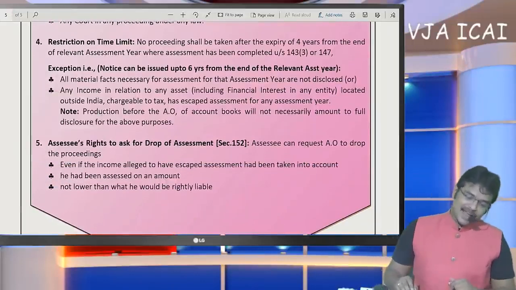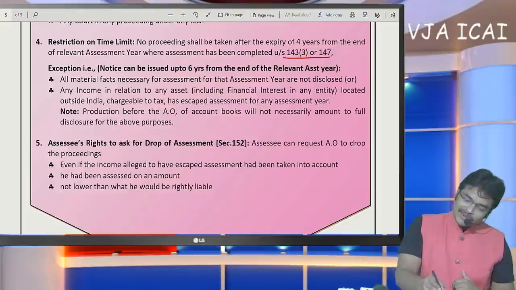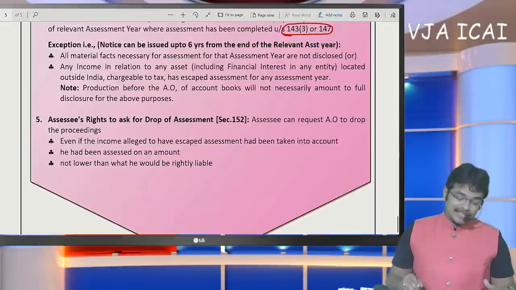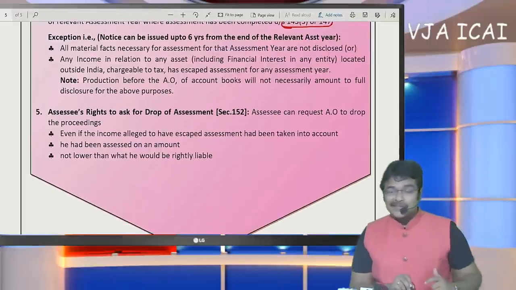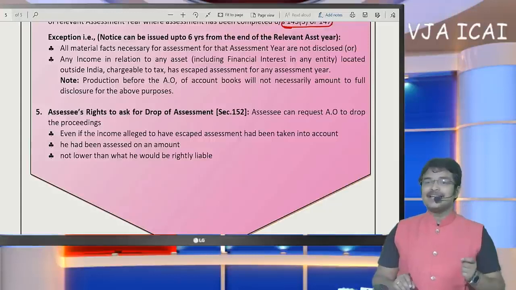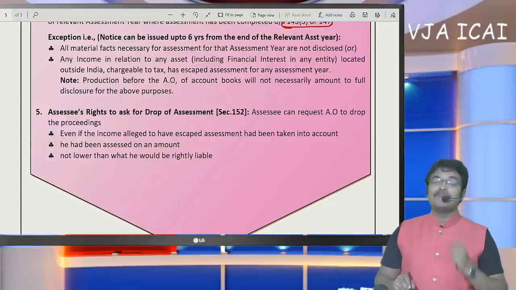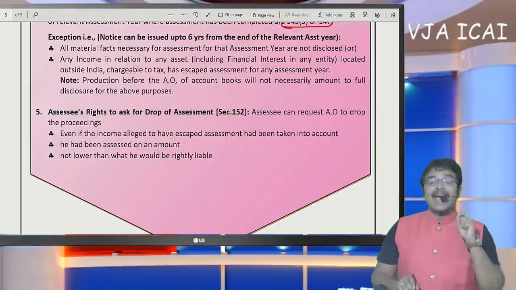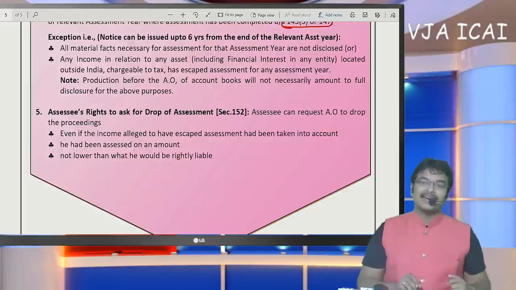And on the restriction of time limit, when a scrutiny assessment and income escaping assessment is already completed based on false facts, then income can also be reassessed. Closed proceedings, a closed scrutiny assessment, can be reopened by way of income escaping assessment if the assessment was completed on false or undetected facts.